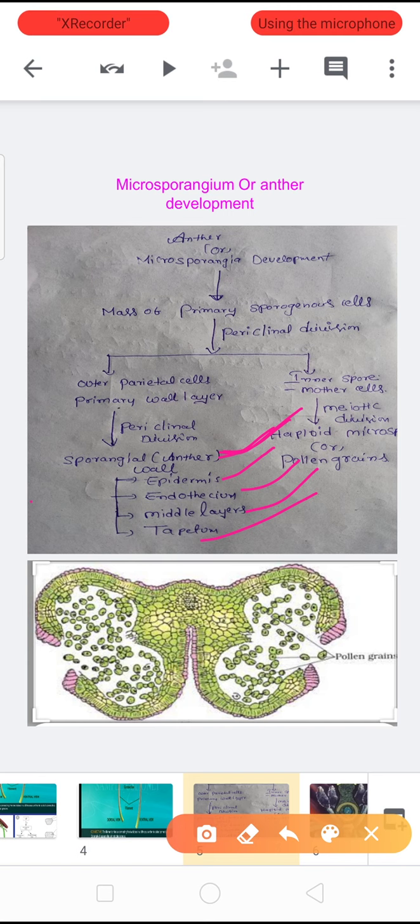Next, coming to the inner spore mother cells. Inner spore mother cells take meiotic division and produce haploid microspores, which are called pollen grains.